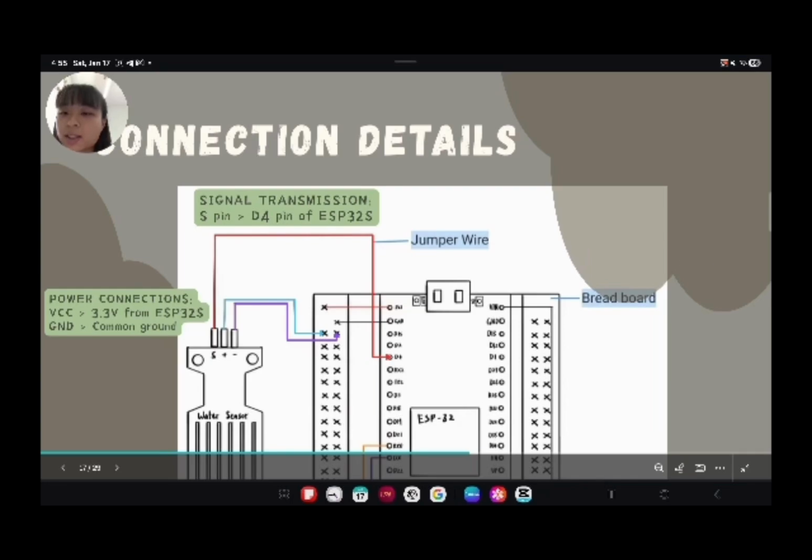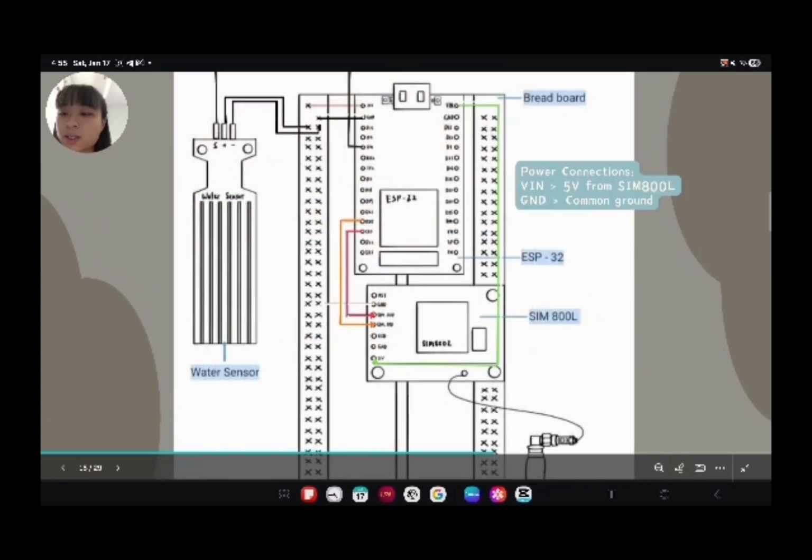For power supply, the VIN pin of the ESP32 is connected to the 5V pin of the SIM800L, while the GND of the SIM800L is connected to the common ground on the breadboard. Moving on, the TXD pin of the ESP32 is connected to the RXD pin of the SIM800L to send command signals from the ESP32 to the SIM800L. Meanwhile, the RXD pin of the ESP32 is connected to the TXD pin of the SIM800L to receive feedback signals from the SIM800L.